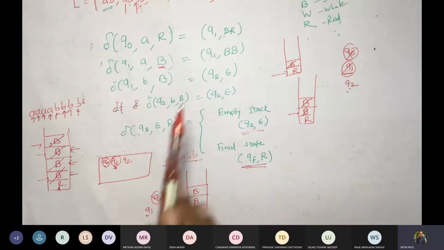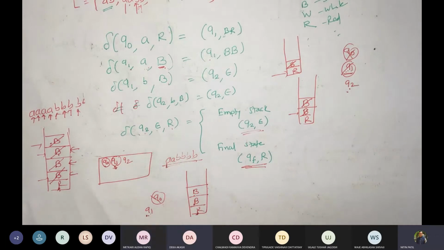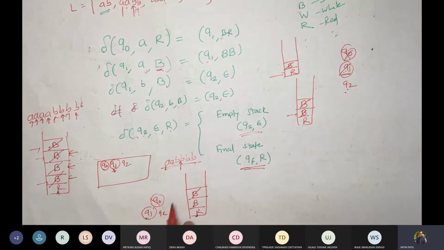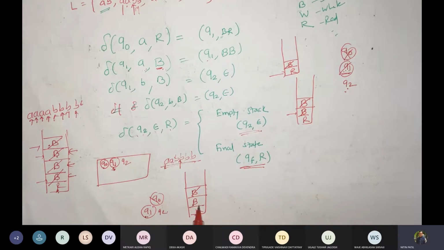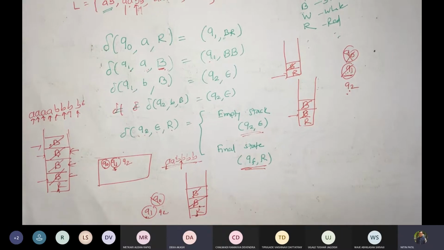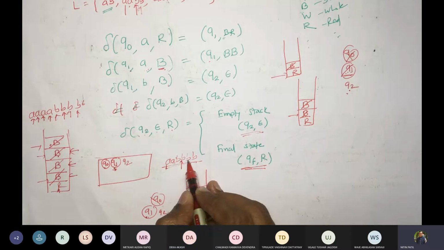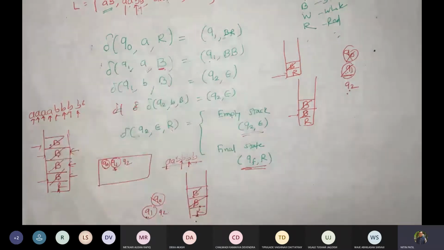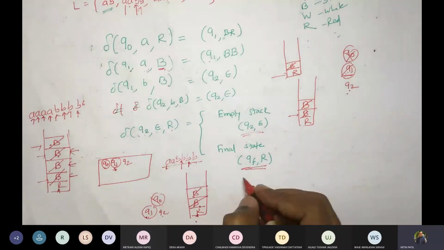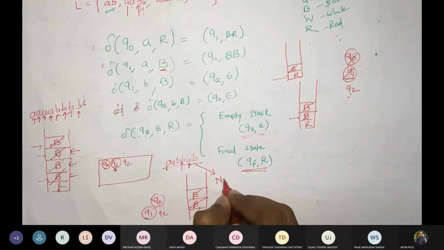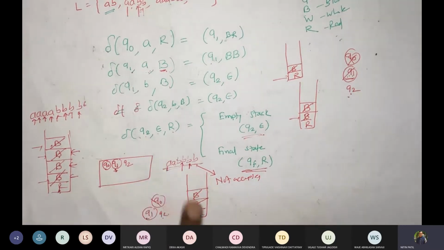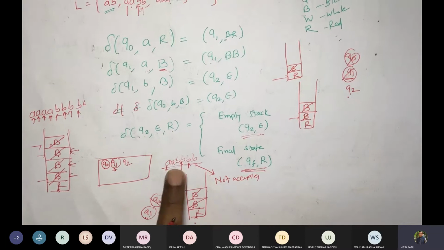Q1 B B. What should happen? It's in Q2 state, Q2 state and pop it. Yes, now it is pointing here. Q2 next B, Q2 B B. What should happen? It's again Q2 state and it will pop. Q2 B R. Do we have it defined here? No. That means this is not accepted. It will give an error because that function is not found. Q2 B R, that's why there would be an error, and that's why this string is not accepted.